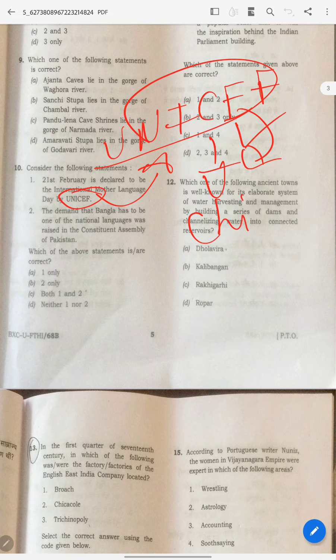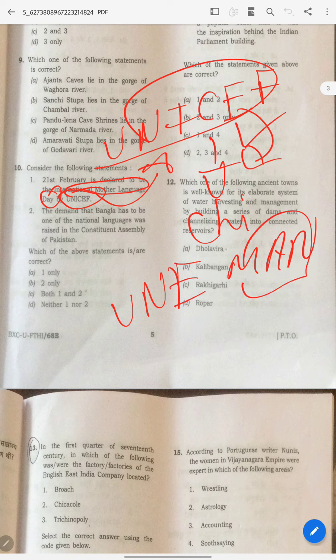But this is talking about Mother Tongue Day, all these things. This UNESCO work is itself about heritage, all this stuff it will do. So this is wrong. So the answer is